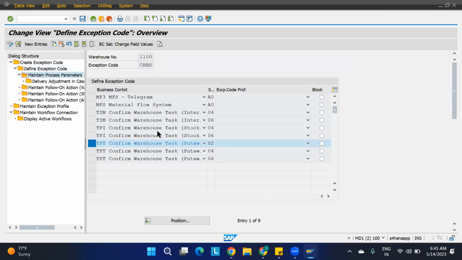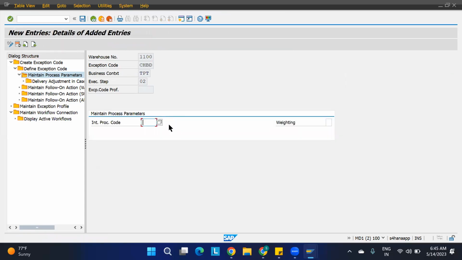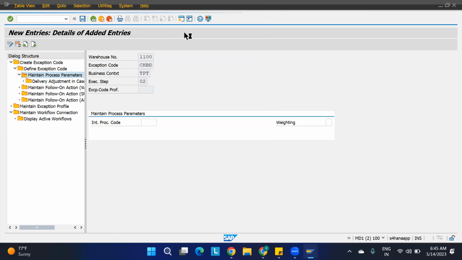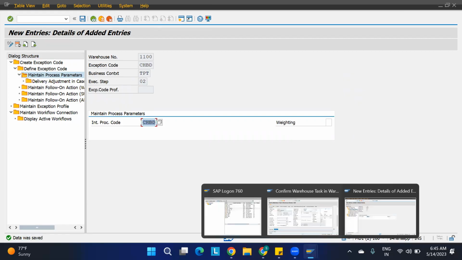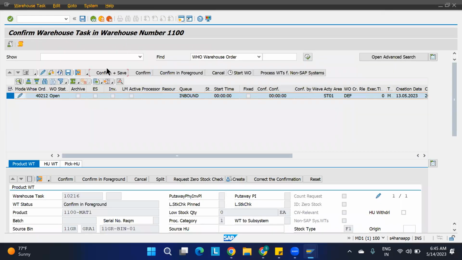Maintain process parameters. So for this, I have not maintained the process parameters, only new entries. Here I have to change bin. Okay, change bin. See, change bin destination. I have not done this. Okay, save this. If you want to do the delivery adjustment, you're going to go here. Okay, as of now, I am not going to do it. Okay, again, we'll try this. Okay, I'll say confirm plus save.